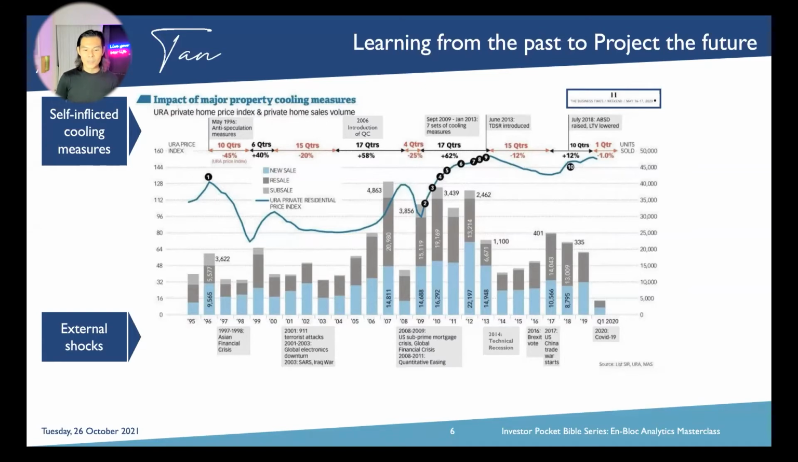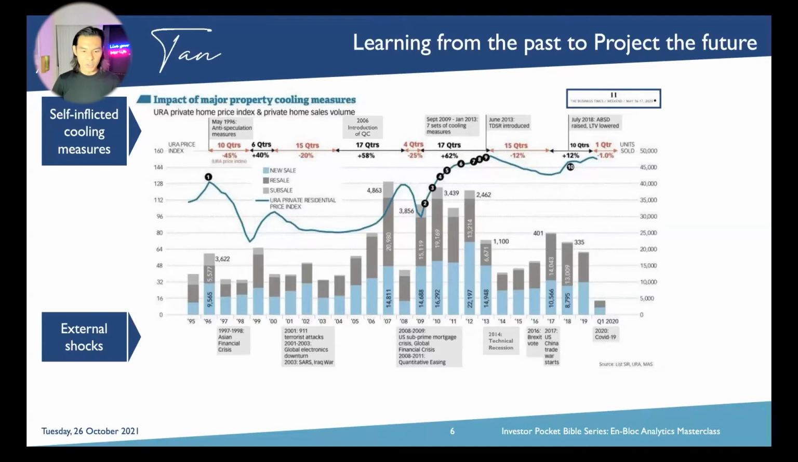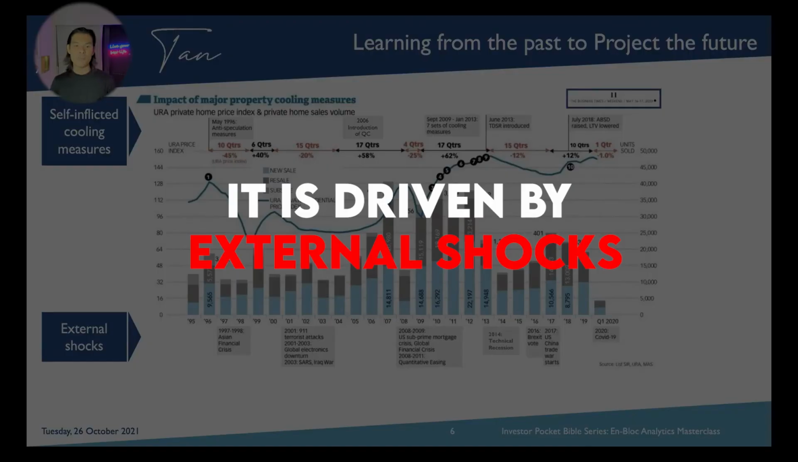Most importantly, here at Savvy Investors, we want to denote what actually creates a bear market, not how the market can be speculated and how bullish it is. The hearsay I hear outside is that prices went on a downtrend mostly because of government cooling measures. Over here, I want to debunk that myth and share with you it's not the case. It is mainly driven by external shocks.